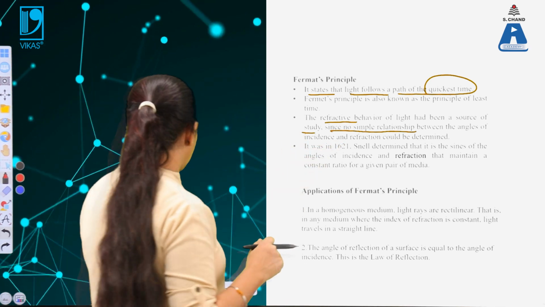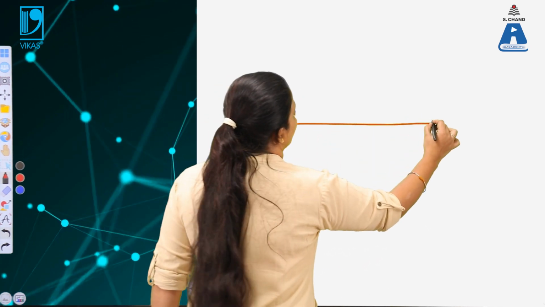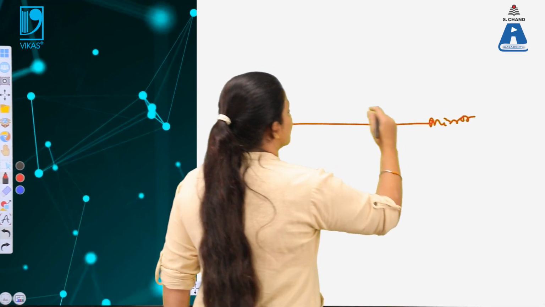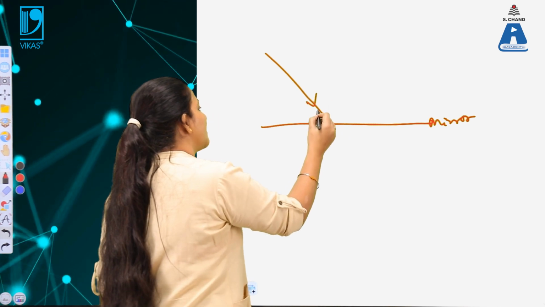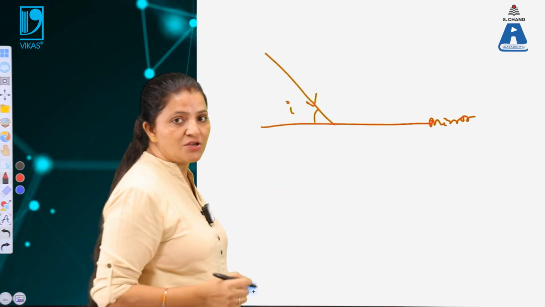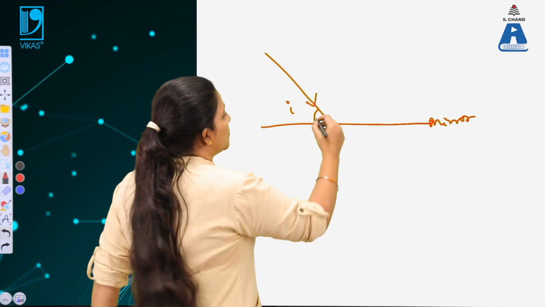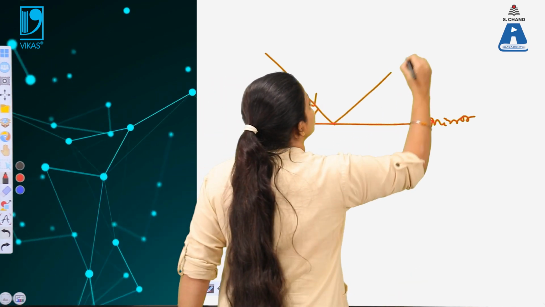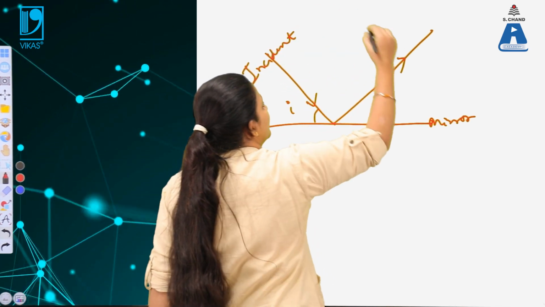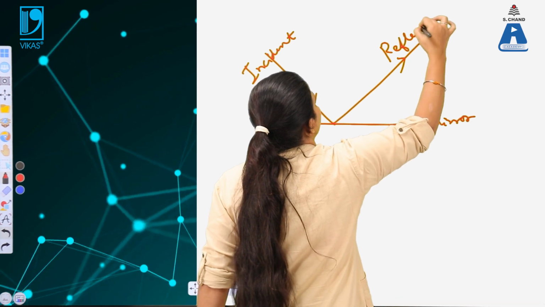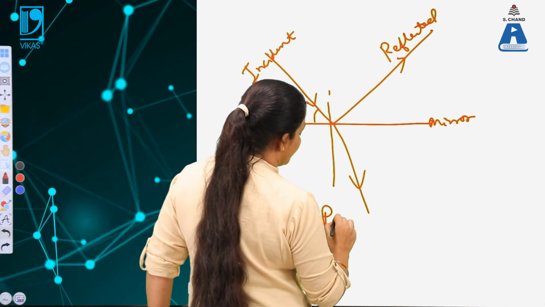So firstly, we will understand these two terms, refraction and incidence. If this is a mirror over here, with both sides polished, and light is incident on it, that is the angle of incidence. At that point some portion of the light gets reflected, which means the light will change its phase. This is the incident light and that is the reflected light, and some portion of this light gets transmitted or refracted.